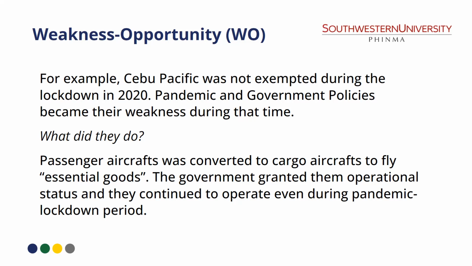Pero there is a loophole in the IATF where you can actually apply for a government grant so that your business will be converted into an essential business. So what did they do? Passenger aircrafts were converted to cargo aircrafts to fly essential goods. The government granted them operational status and they continued to operate even during the pandemic lockdown period.